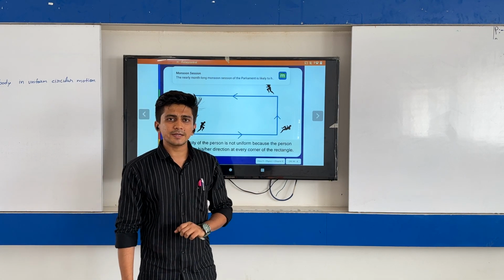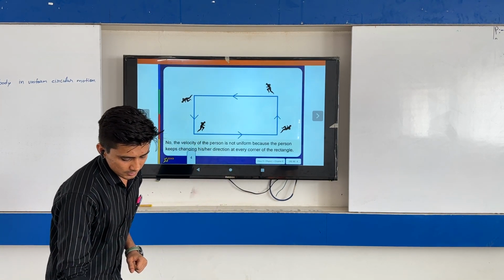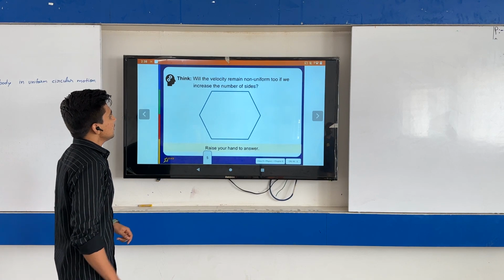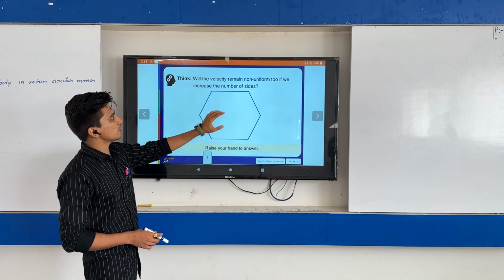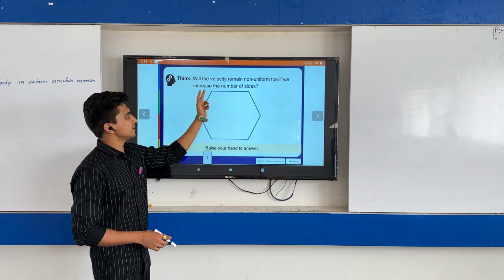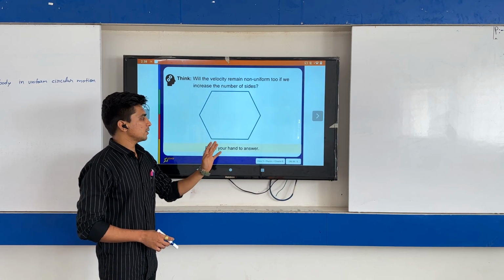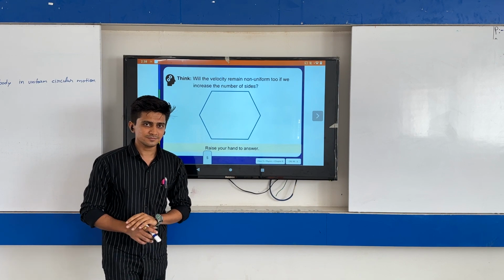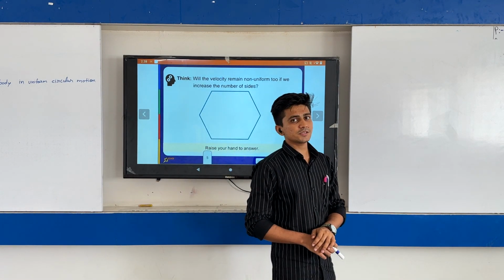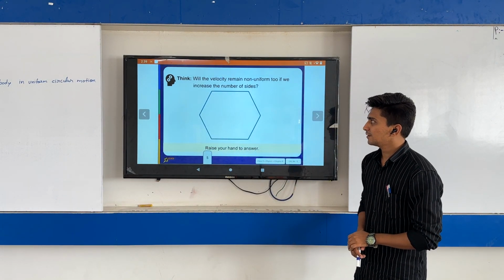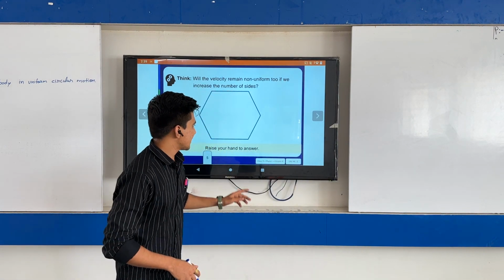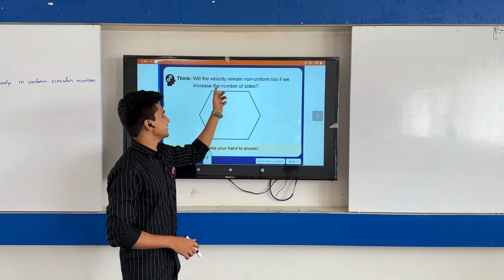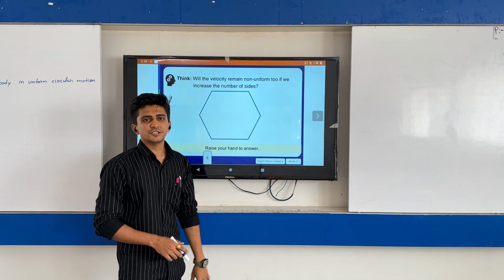So that was about the rectangle. Can I say something about this one? Will the velocity remain non-uniform too if we increase the number of sides? Here we have increased the number of sides. Will the velocity remain uniform? No, definitely not, because again we are changing the direction at each corner of this shape.